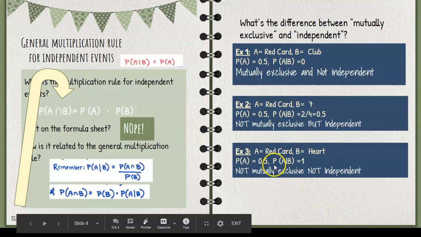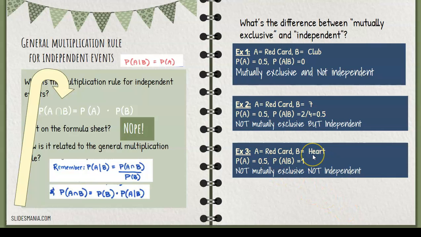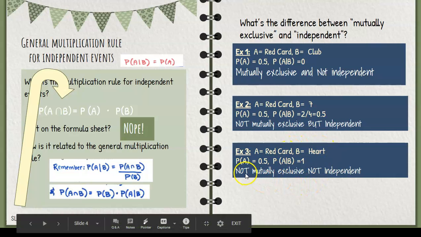Example 3. Probability of a red card is event A. Event B is that it's a heart. Okay, we already said the probability of getting a red card is 0.5. Probability of getting a red card given that it's a heart is an absolute 1 because all the hearts are always red. So these two are not equal, so they are not independent. It is dependent. A heart depends on being red, vice versa. So they are not mutually exclusive, they overlap, and they are not independent of one another.